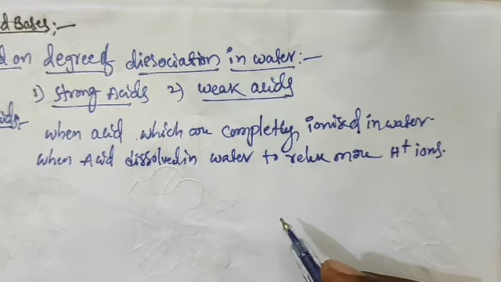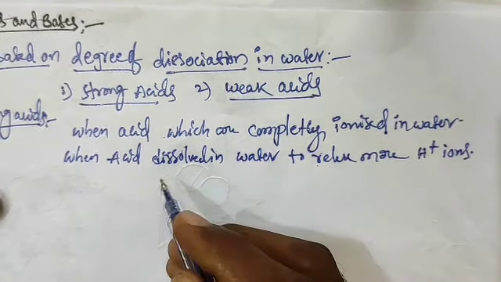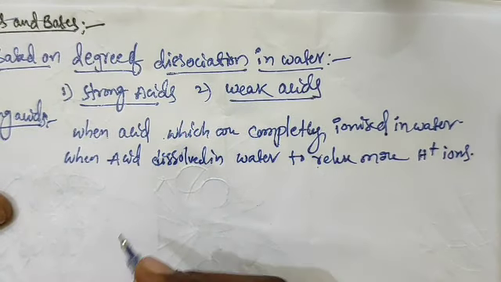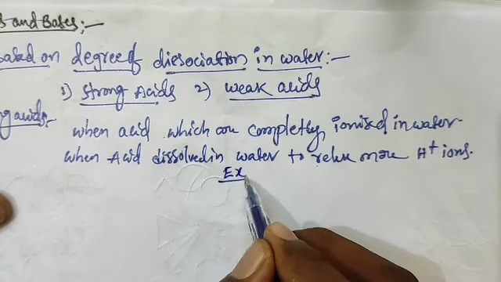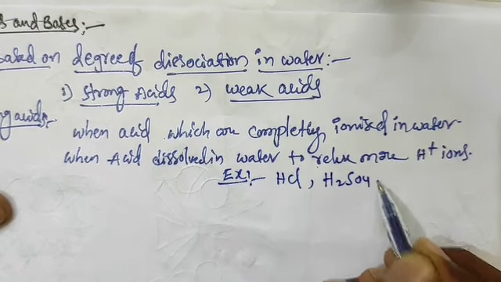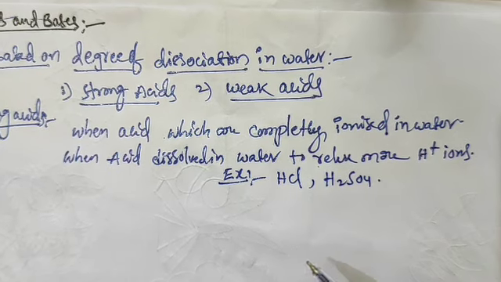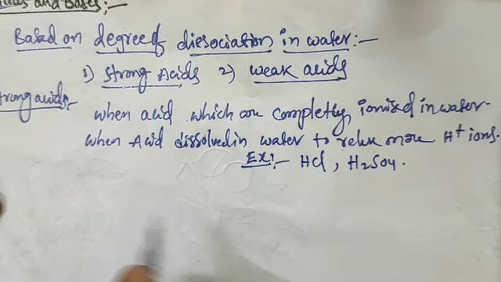More H plus ions released means more strong. Examples of strong acids: HCl, H2SO4, hydrochloric acid and sulfuric acid are strong acids. Now what about weak acids?